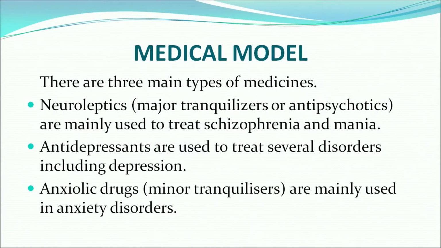Then come the antidepressants, and these are used to treat several disorders that include depression. Last, we have the anxiolytic drugs, which are also known as the minor tranquilizers. These are basically used to treat anxiety disorders. So, this was all about the medical model. Now comes the next psychotherapy, which is psychodynamic therapy.